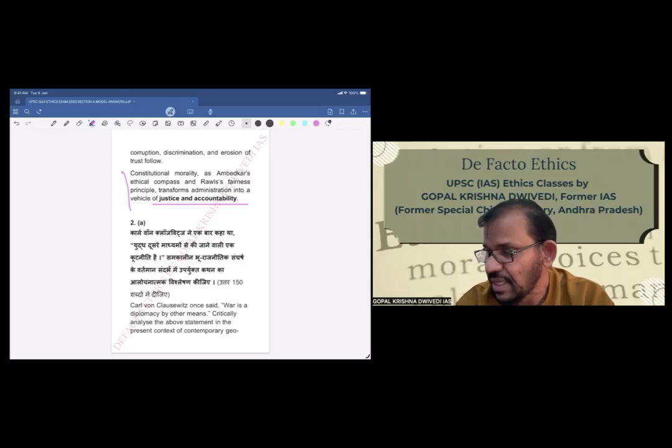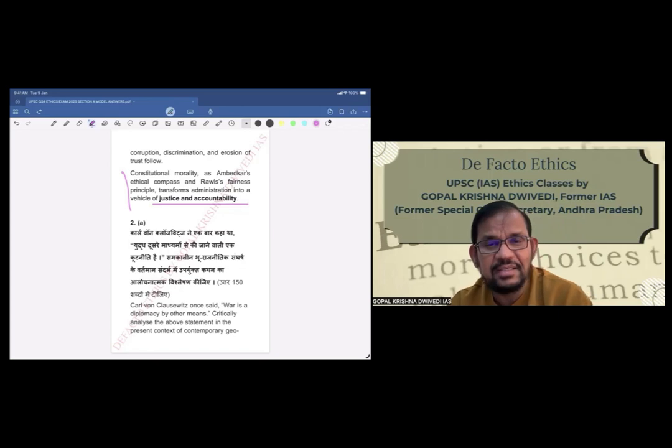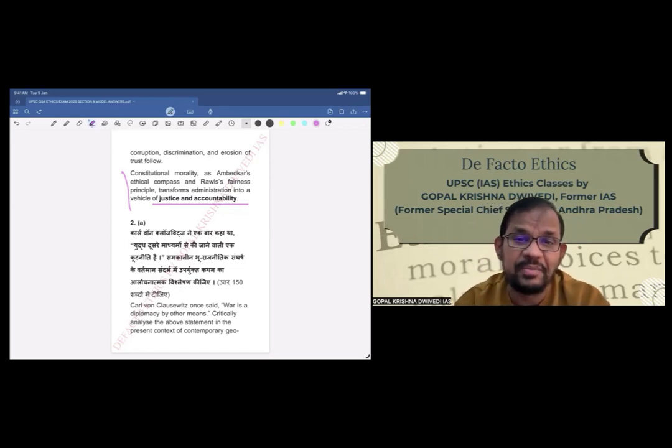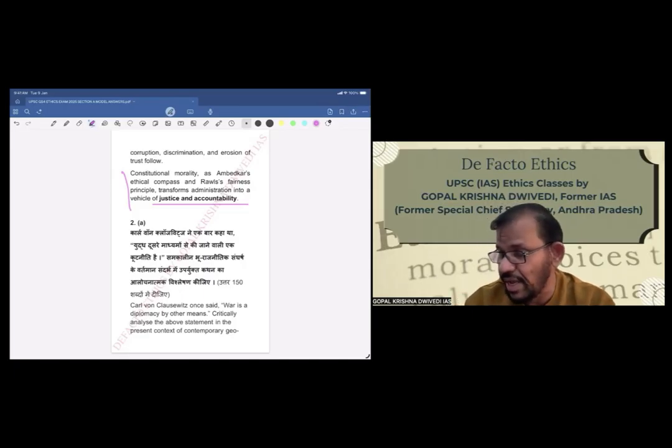But the point is, you see the questions. It's not a very direct kind of question. First, some statement has been given and then some question has been asked based on that statement, which is also not 100% based on that statement. So that is the thing. So I will now read 2A.